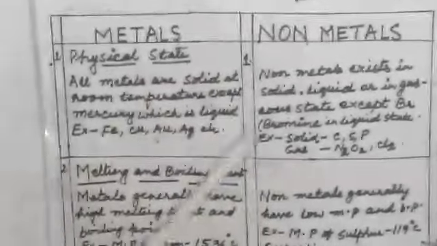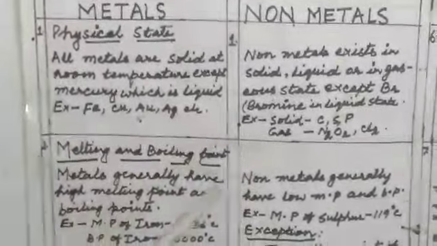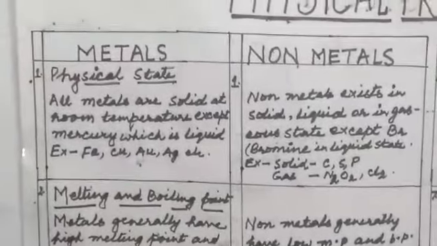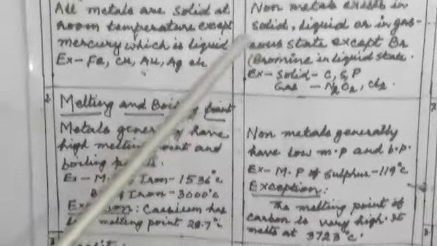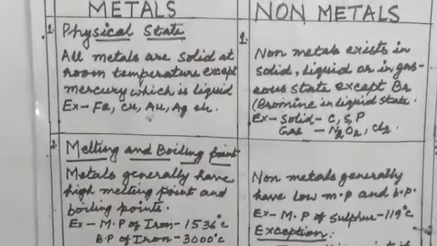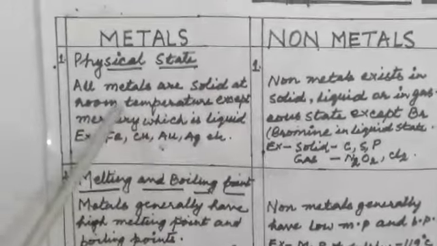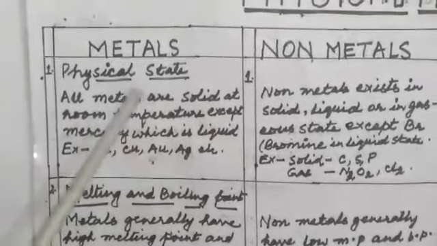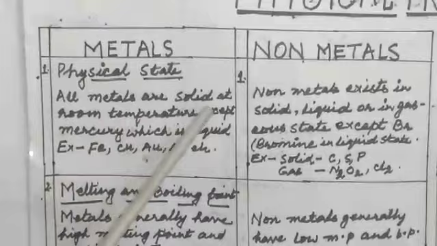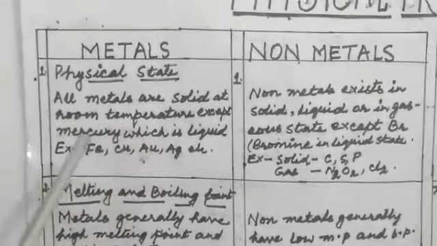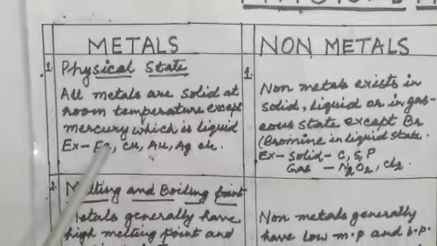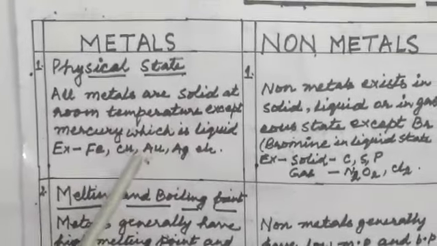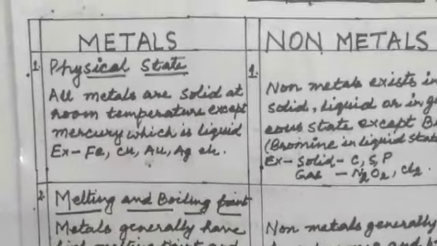Physical properties are mostly the properties that we can see with our naked eye, or that can be seen through various activities. Now see, the physical state of metals and non-metals. All metals are solid at room temperature except mercury, which is liquid. Examples are iron, copper, gold and silver, etc.